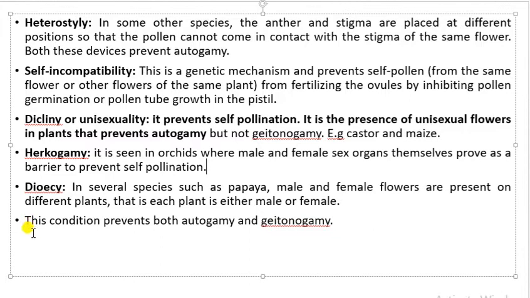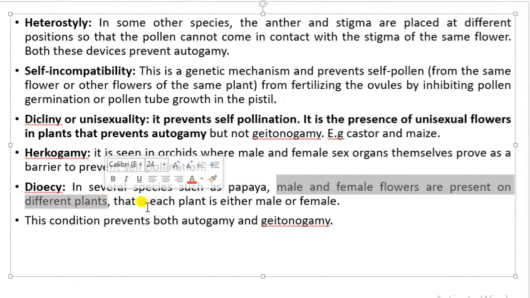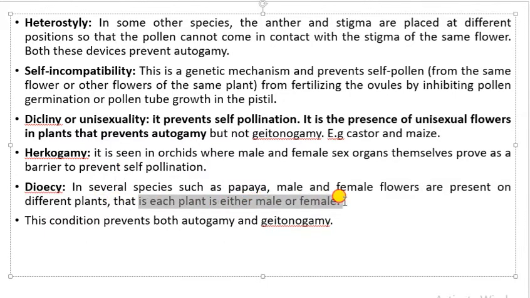Dioecy is another mechanism which is seen in various species of plants such as papaya. Here male and female flowers are present on different plants, that is, each plant is either male or female. So this condition will prevent both autogamy and geitonogamy because they do not have any chance to undergo self-pollination. So here always cross-pollination will take place. If you see these mechanisms, these are all various ways where self-pollination is prevented and cross-pollination is encouraged.